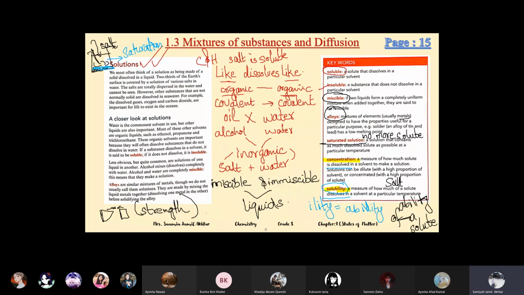If you understand, then you can write these two definitions properly. There's a little difference between them. Have you understood?